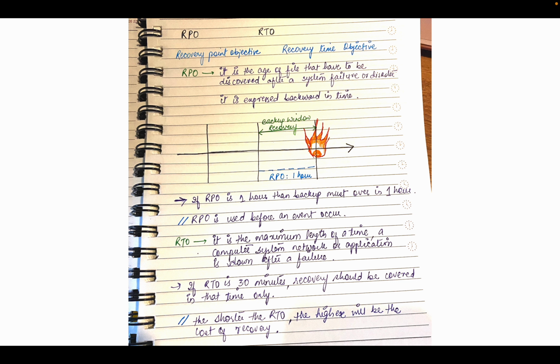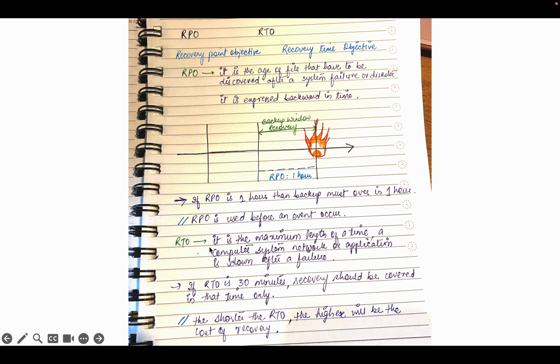Before understanding that, we should know what exactly RPO and RTO are. RPO is recovery point objective, RTO is recovery time objective. In simple words, I can say RPO is the age of files that have to be recovered after a system failure or disaster. It is recovered only after there is a failure of the system, and it is always expressed backward in time.